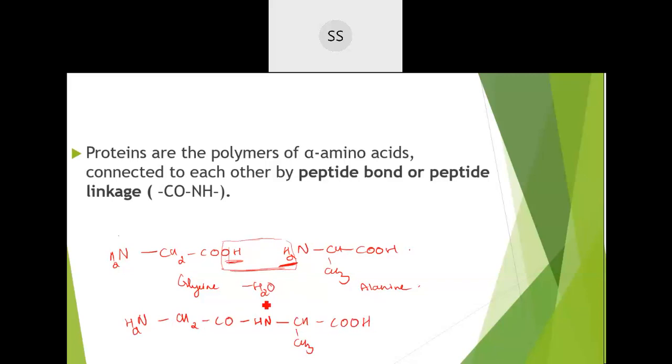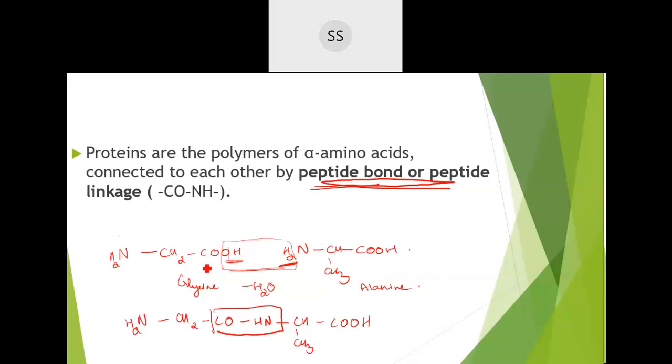So this linkage which is being formed over here is itself called as peptide linkage or peptide bond. So peptide bond is nothing but CONH group. What is CONH group? It's nothing but the amide group. It is also called as amide linkage, which is formed by condensation of two amino acids. Like how these polymers are being formed, we are talking about how many amino acids have combined together to give you that large chain protein molecule.